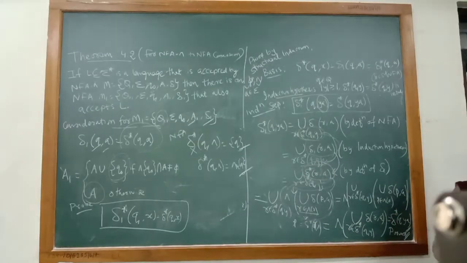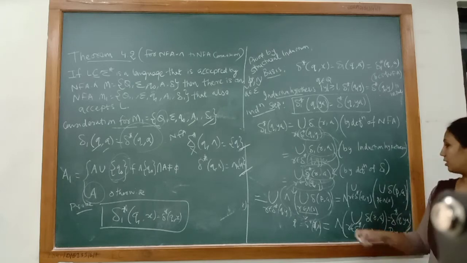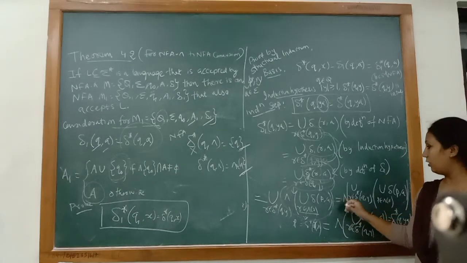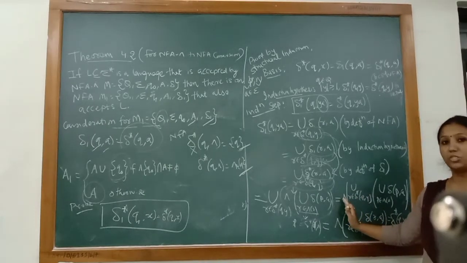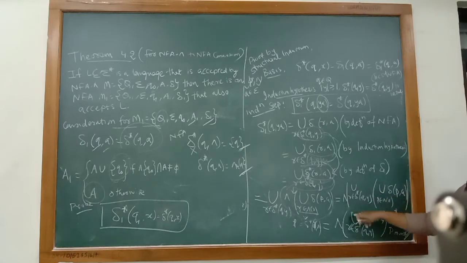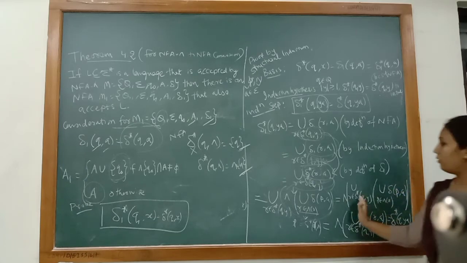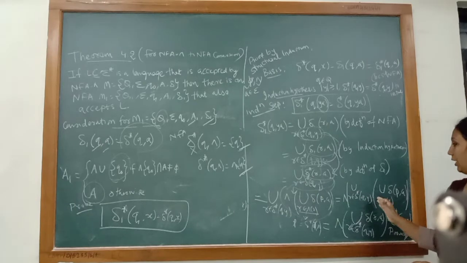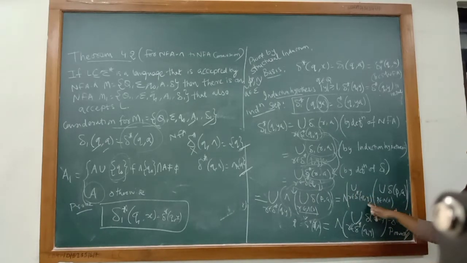Now there is a property of null closure: the union of null closures is equal to the null closure of the union. So we can take out the null closure and rewrite it in this way. The null closure of the union over r belonging to δ*(q, y), in the bracket, I have not done anything new. We have only taken null closure as common. So what we get is the union over r belonging to δ*(q, y), in the bracket, the union over p belonging to the null closure of r of δ(p, a).